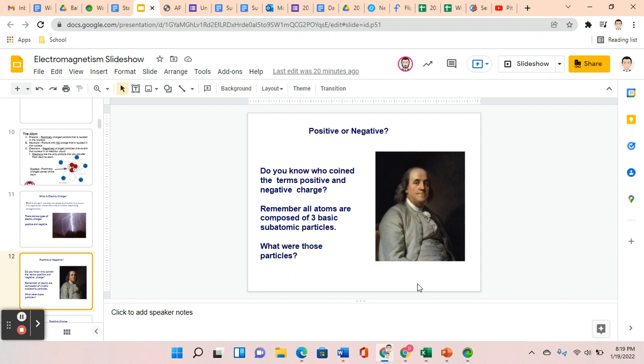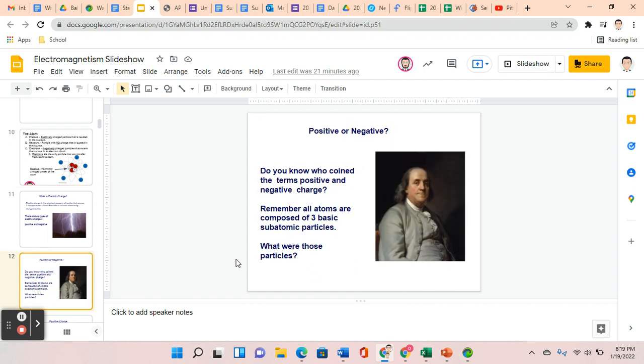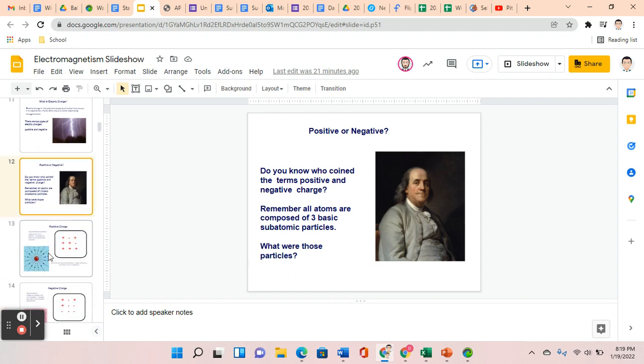Nonetheless, Franklin, in doing his experiments, he identified that electricity had two different charges or forms, and he coined them plus and minus, or positive and negative charges. Now, keep in mind the atom. There are three basic subatomic particles. So I'm going to go back to that slide just now. There's three subatomic particles, the proton, the neutron, and the electron. Protons are positive, neutrons are neutral, and electrons are negative. Franklin didn't know about the neutral charges, but he identified the positive and the negative charges.